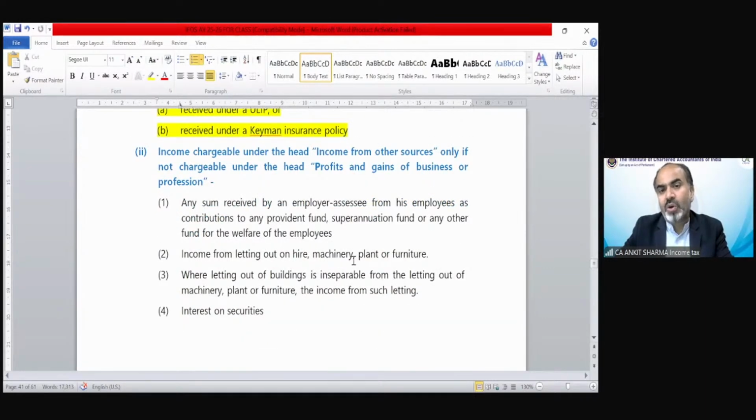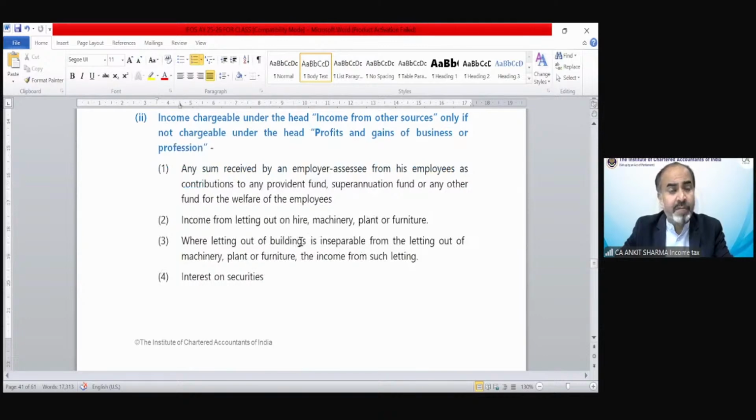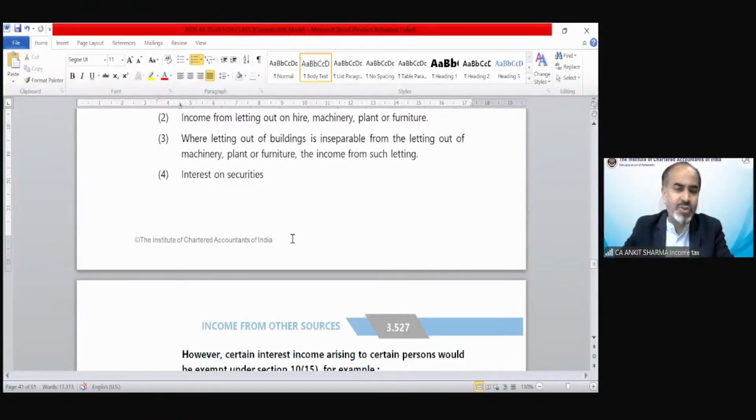Any sum received by an employer assessee from his employee as contribution to provident fund, superannuation fund, or any other fund for the welfare of the employee. Income from letting out or hire of machinery, plant, or furniture. If it is not taxed under PGBP, then it needs to be taxable under income from other source. When letting out of building is inseparable from the letting out of machinery, plant, or furniture, the income from such letting. Interest on security.